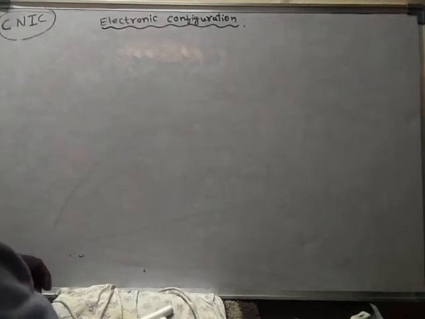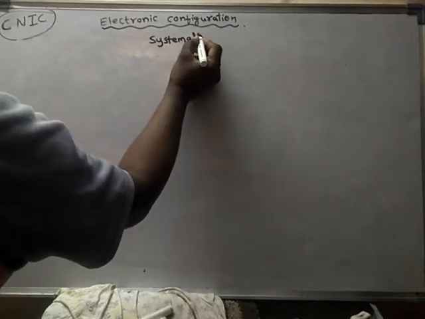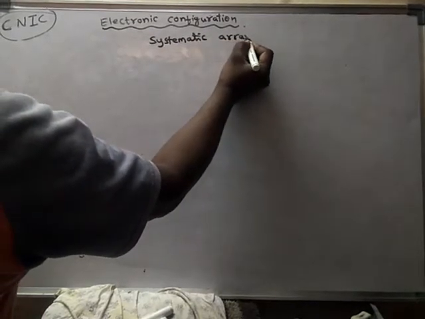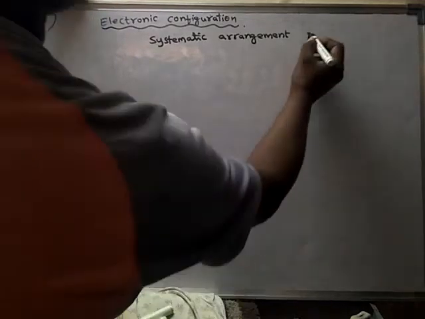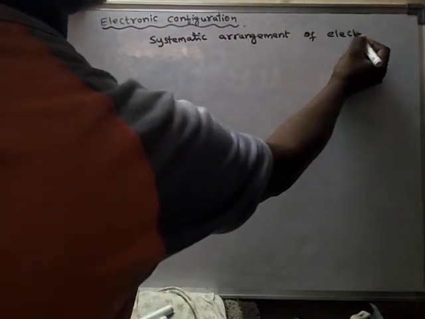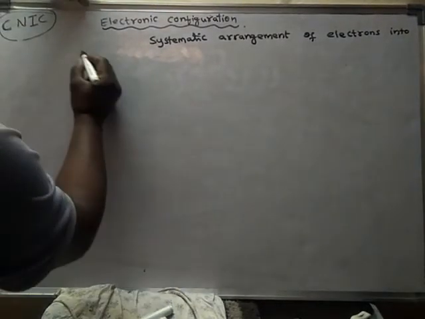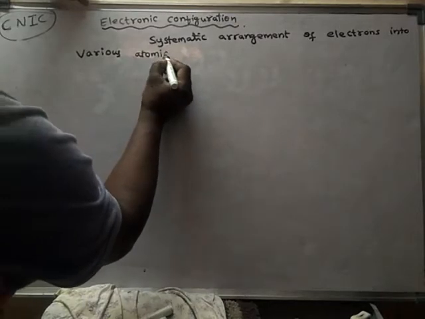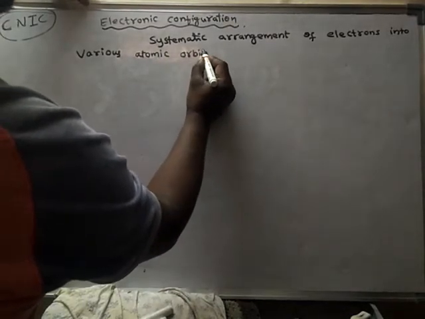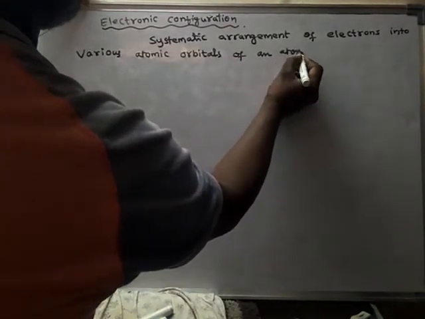Electronic configuration is nothing but the systematic arrangement of electrons into various atomic orbitals of an atom, and it is said to be the electronic configuration of that atom.